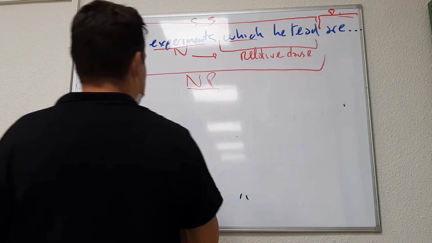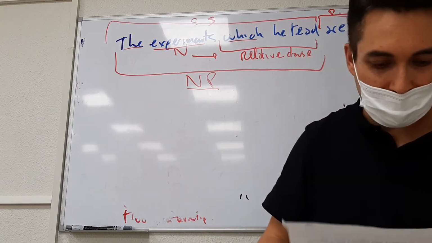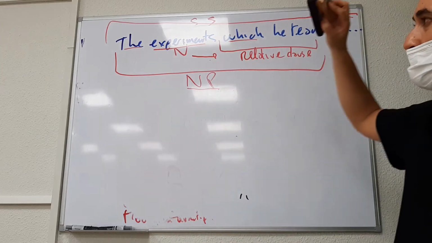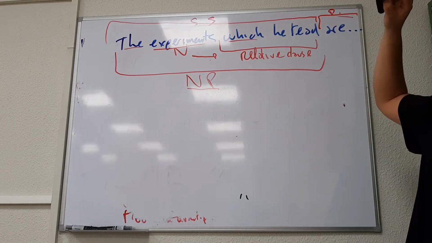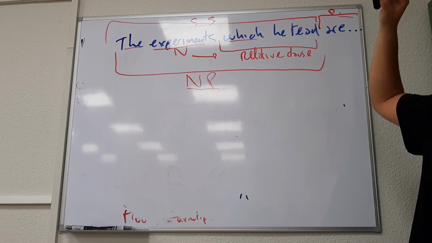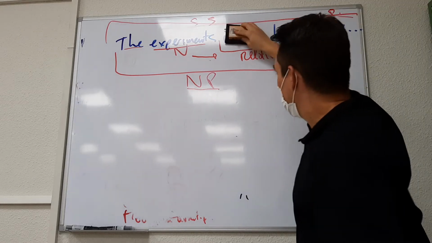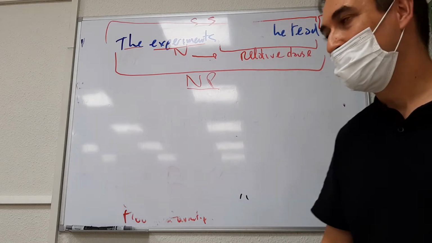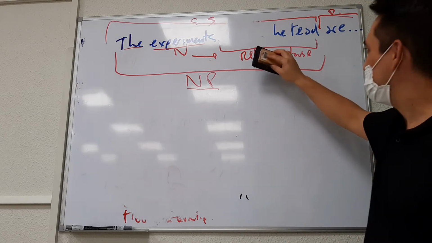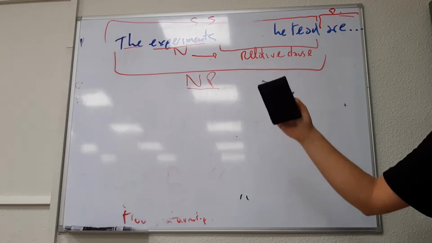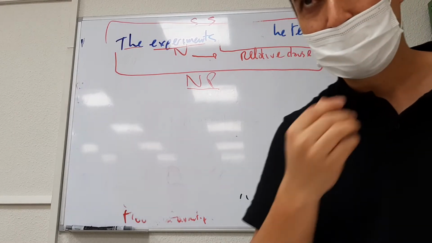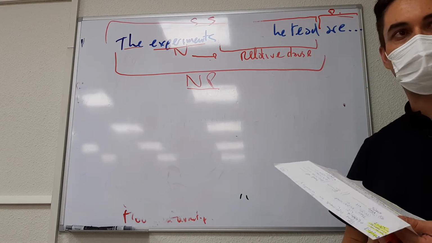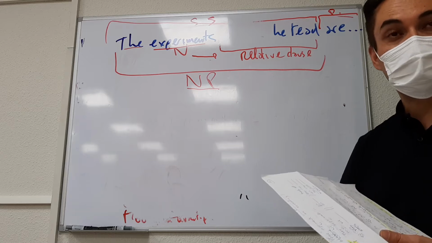Have a look at this move. This is a very important move. Ready for it? The experiments he read are revealing. Is this correct or incorrect? It's correct.